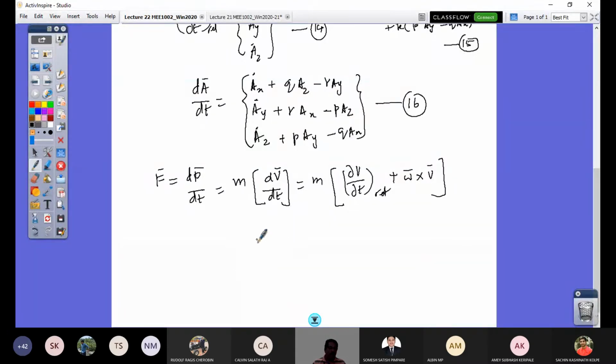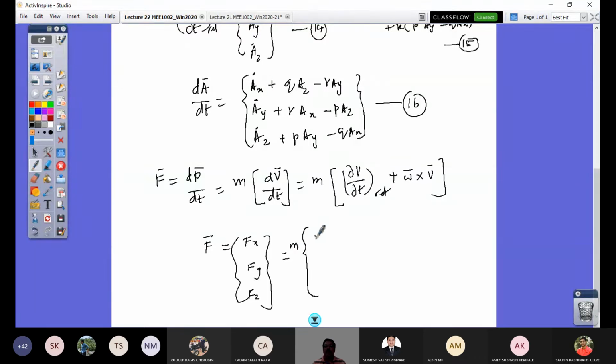So what is my force vector then? If I look at equation 16, I can straight away write my force vector, the three components Fx, Fy, and Fz, as follows. It is mass times, with mass outside. These two terms' sum will be similar to this.